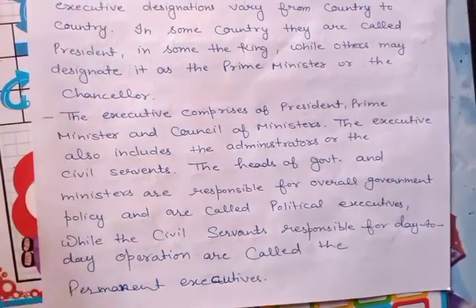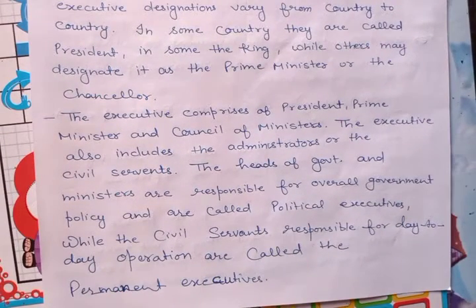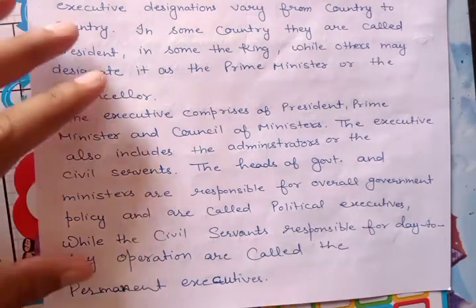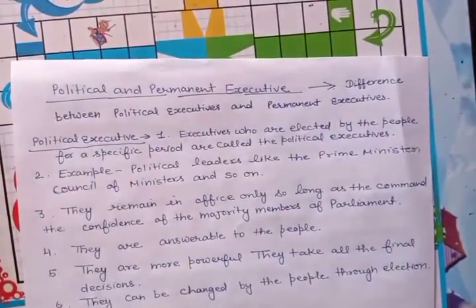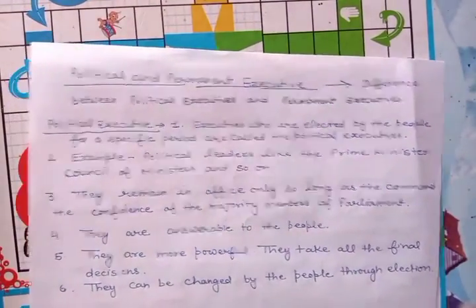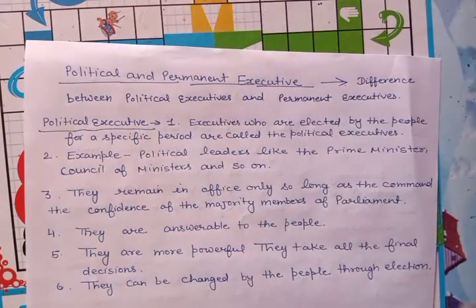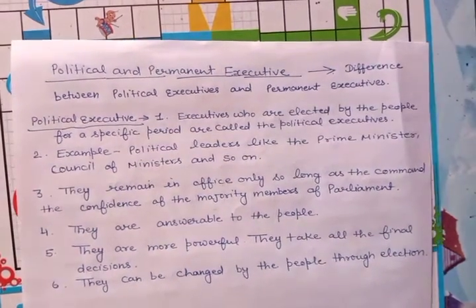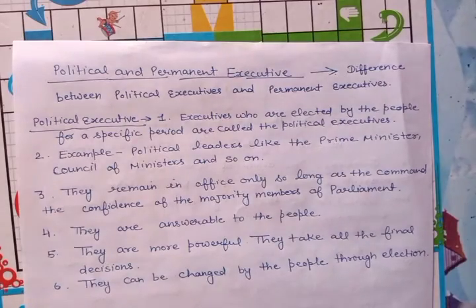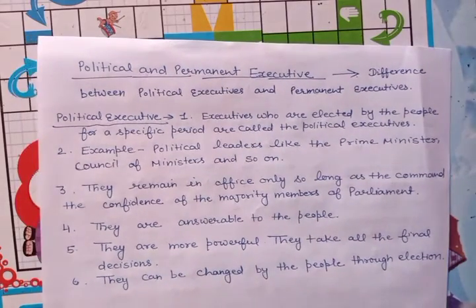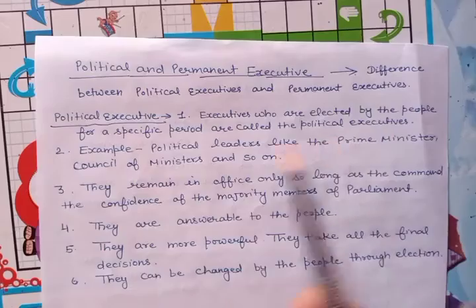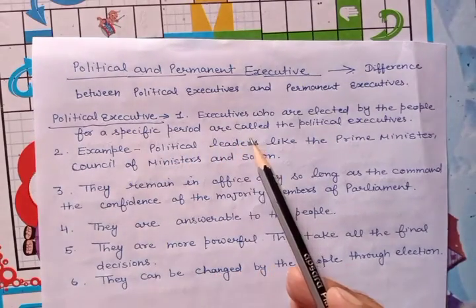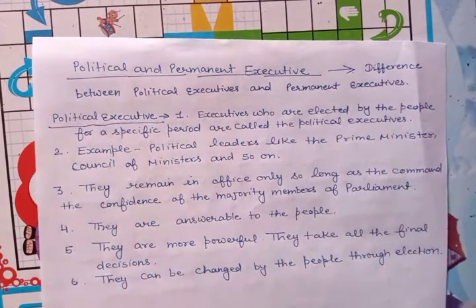So in this lecture, our total focus is on the executive and the two kinds of executive, that is, political executive and permanent executive. So let us start with what is the difference between the political executive and the permanent executive. First, we are starting with the political executive. Executives who are elected by the people for a specific period of time are called the political executives.